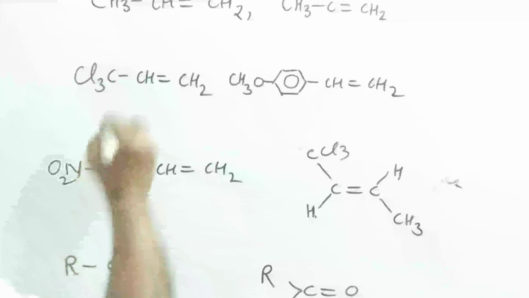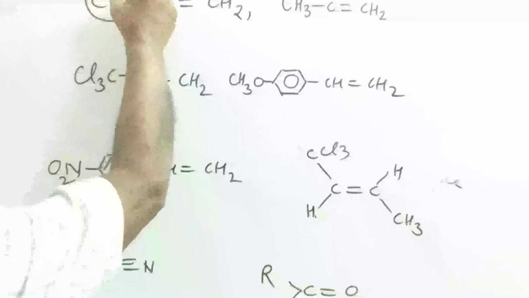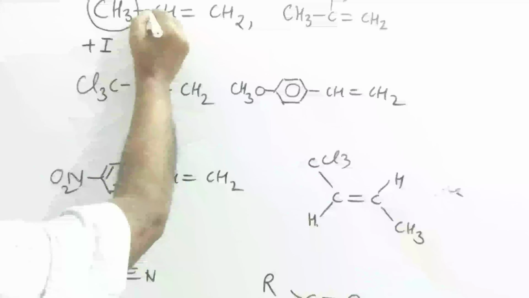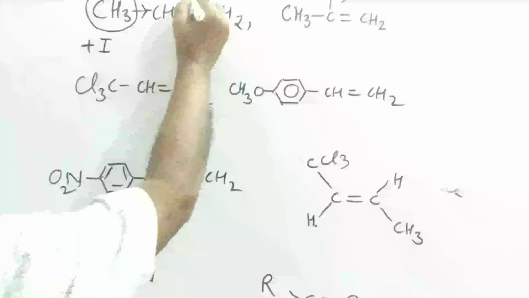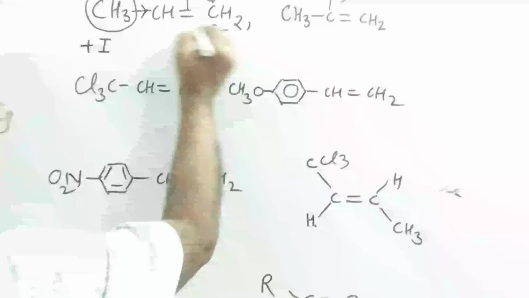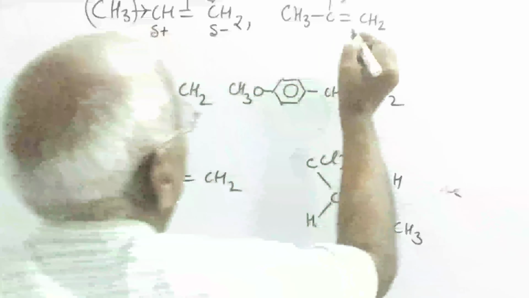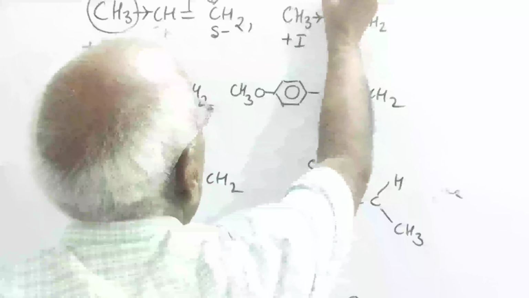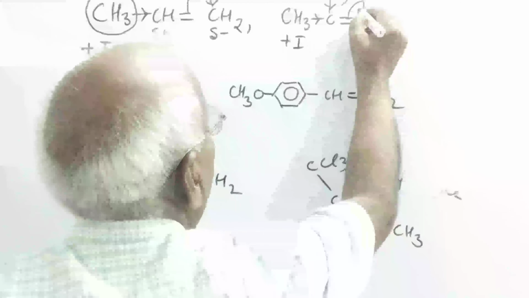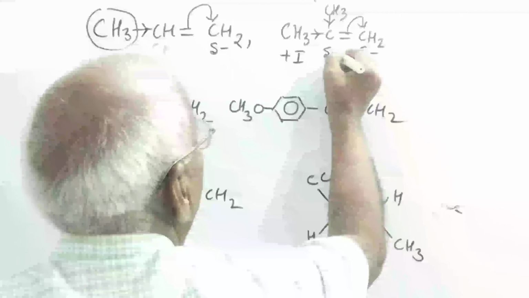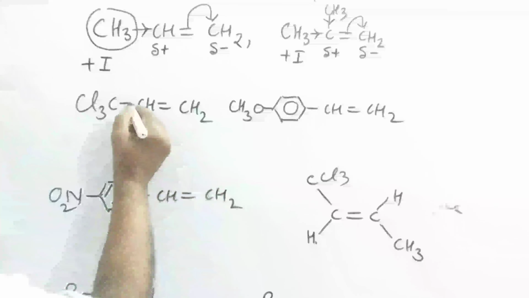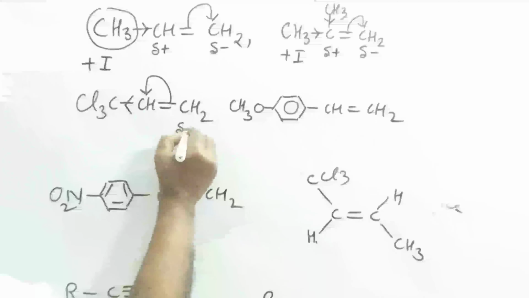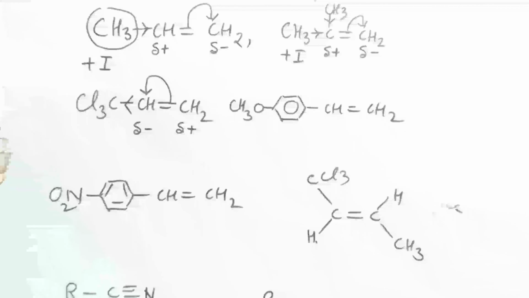Now see the direction. This methyl group is bonded to double bonded carbon atom that has got plus inductive effect. So it pushes the electron like this and pi bond goes over here, produces polarity in the molecule. Similarly, this is 2-methyl group. Each one has got plus I effect. So transfer of pi electron takes place like this. This is electron withdrawing trichloromethyl group. So transfer of pi electron takes place in the direction. So it creates positive charge and this creates the negative charge.